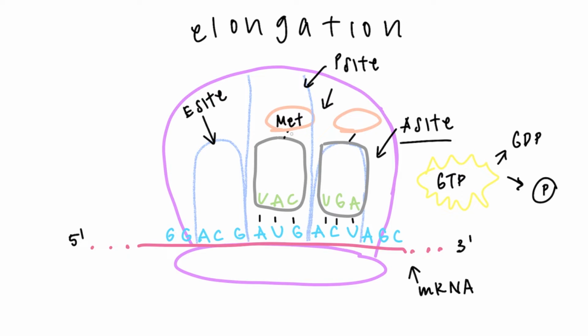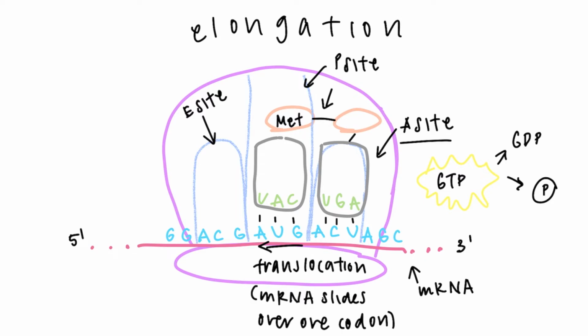Then, the polypeptide chain held by the peptidyl-tRNA in the P site will form a peptide bond with the amino acid on the tRNA in the A site. Then, a process known as translocation occurs. It is also powered by the hydrolysis of GTP. The mRNA slides over one codon, and the tRNA in the P site will move to the E site, or the exit site, and is released.